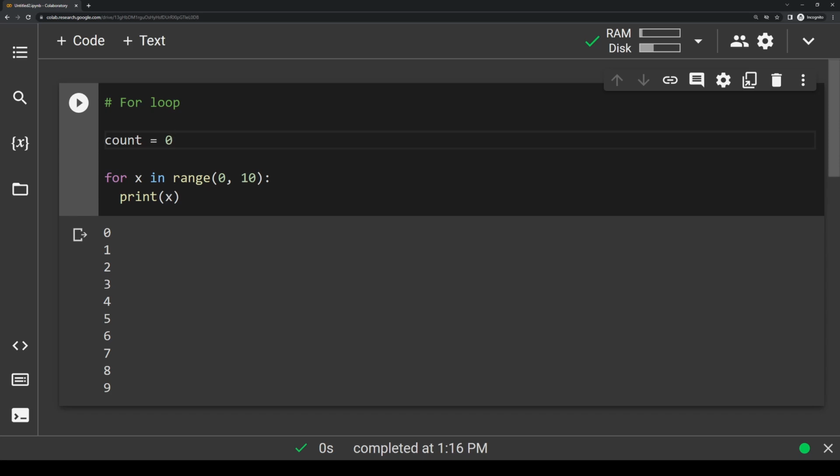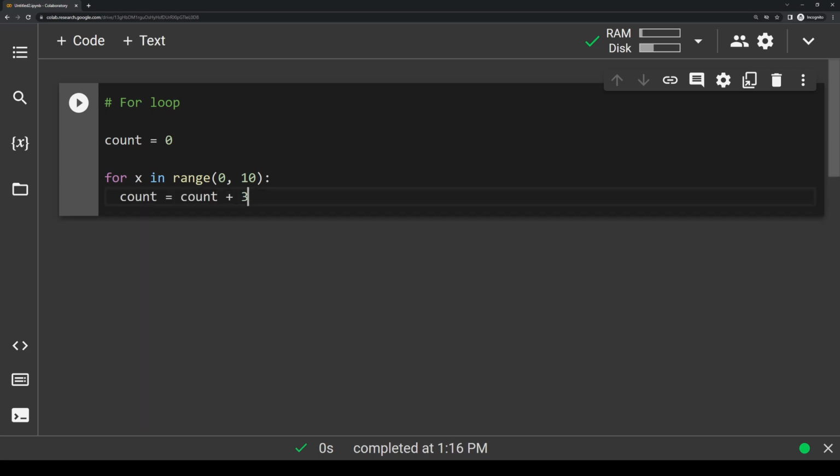Basically what I want to do is at every iteration of the loop, I want to add 3 to count. So I'm going to go ahead and delete this print statement here and write this statement here. So we're going to do count equals count plus 3. Now what this statement is essentially saying is take the existing value of count, add 3 to it, and then update it. So this is the new value of count.